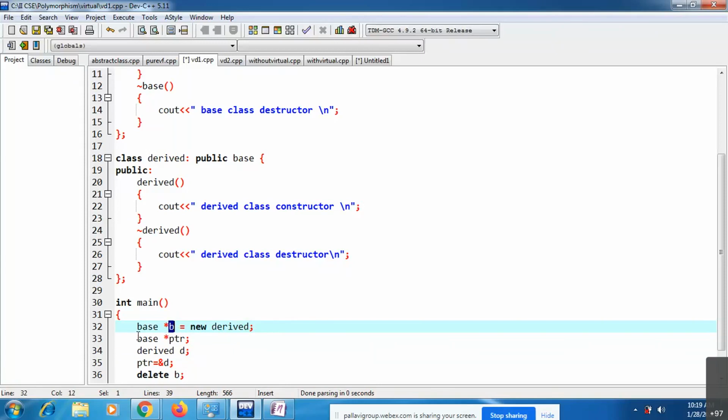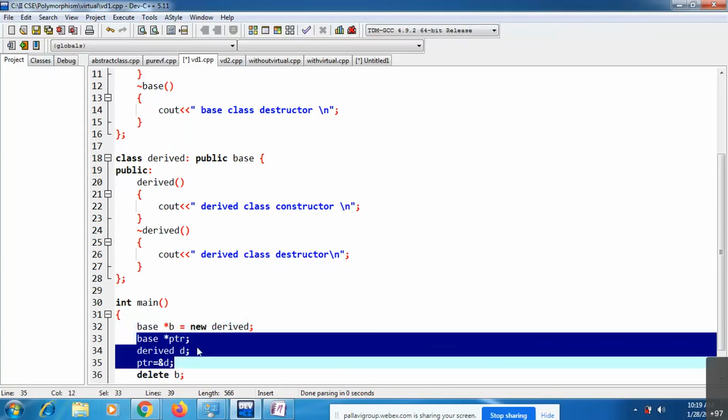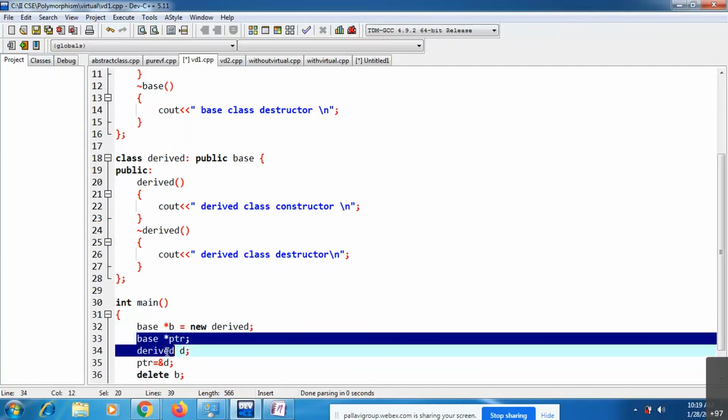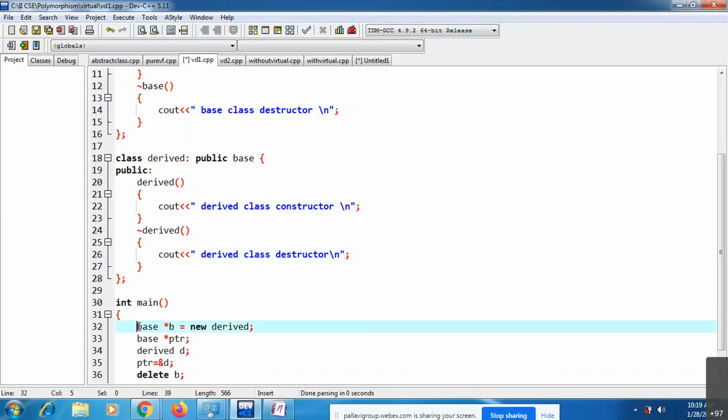Don't get confused. You can combine these three statements with the new keyword into a single statement like this, or else go with this. As of now we have seen these three things only, so just go with this.